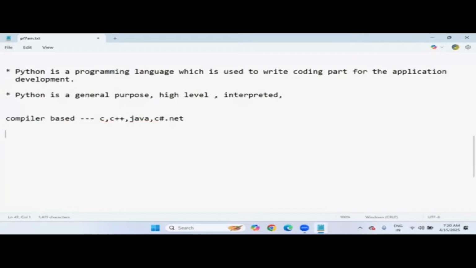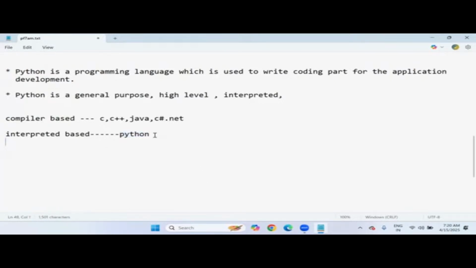When it comes to Python, JavaScript, TypeScript, and shell script, all the scripting languages are mostly interpreted languages only. So I'm saying that Python is an interpreted programming language.